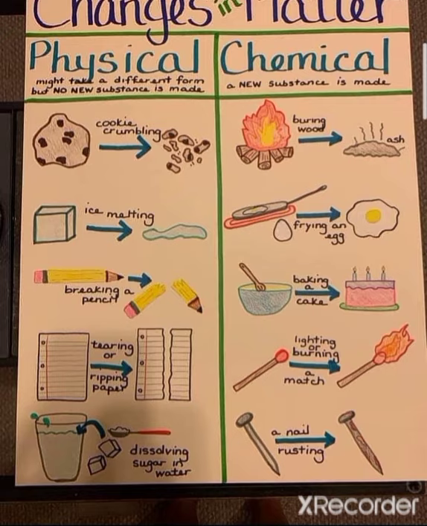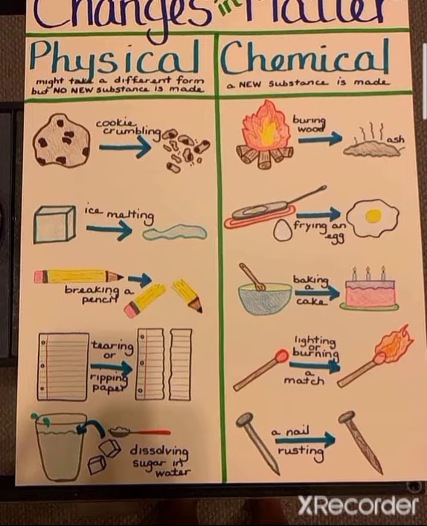Lighting or burning a match, when you burn a matchstick, its chemical composition is changed. A nail rusting, rusting of anything like iron, it never converts back into the same composition. Okay, these are chemical changes.